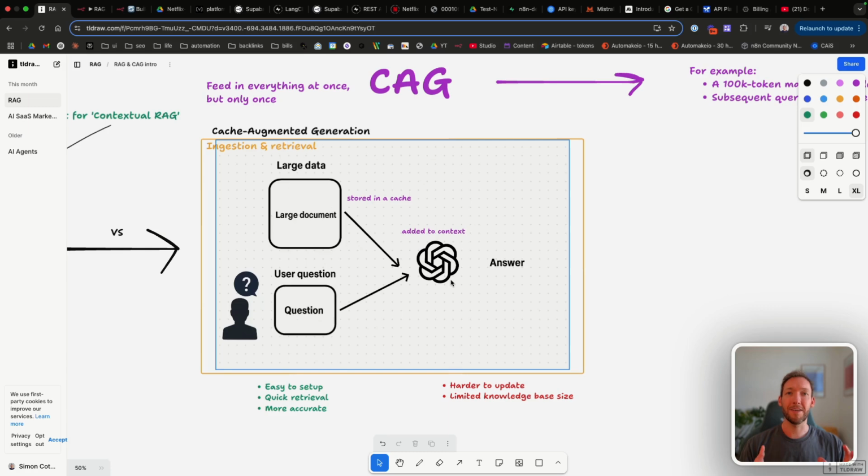So say it's like a meeting repository, eventually we're going to overflow that meeting repository with too much context, and we'd be better off storing that in a RAG database where we can extract based on similarity searches versus trying to store all of that data and adding to that every single day inside a CAG flow. But the ingestion and retrieval stages all come together in CAG, so it makes it a lot easier to do.